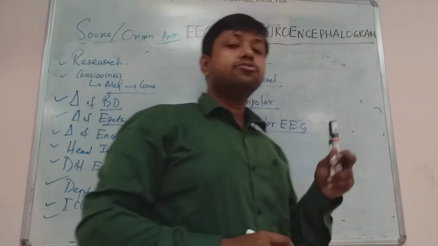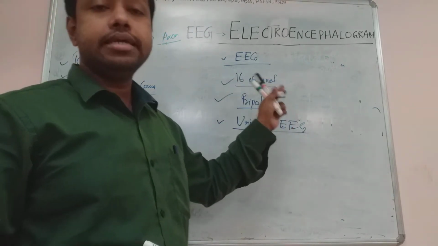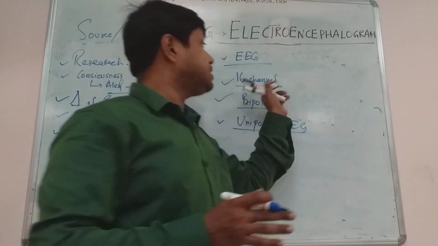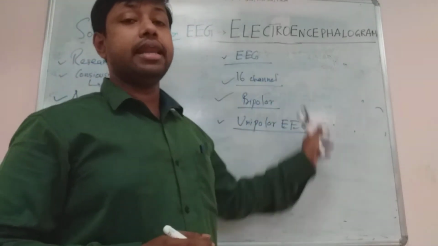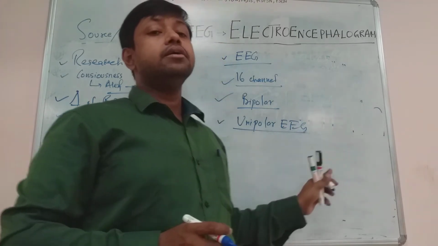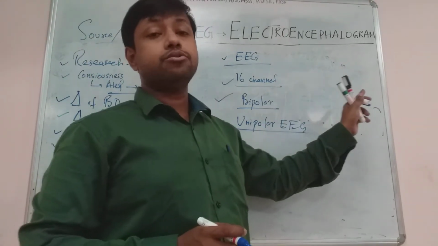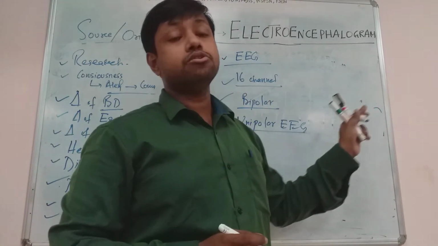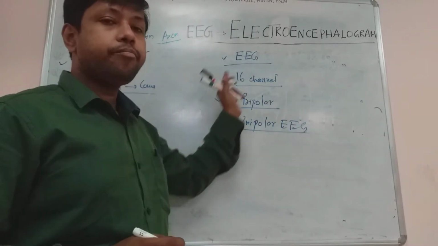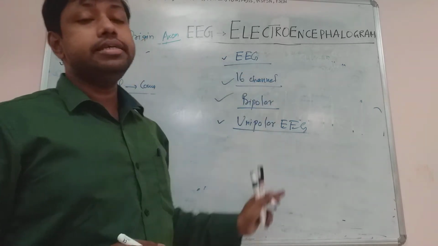Can you understand? So these are the various bipolar and unipolar EEG, and clinically we normally use multiple channels or multiple electrodes, like 16 channels. Based on the arrangement of the electrodes, there are vertical run, horizontal run, and bipolar run. These are applied in how we record the EEG clinically.